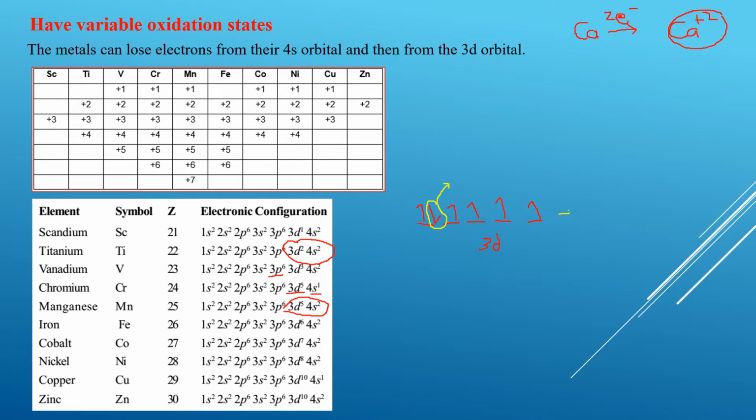So after losing that electron, we have 1, 2, 3, 4, 5. So what kind of orbital do we have now? Now we can see that it is half filled and more stable. And you know the stability of orbitals.